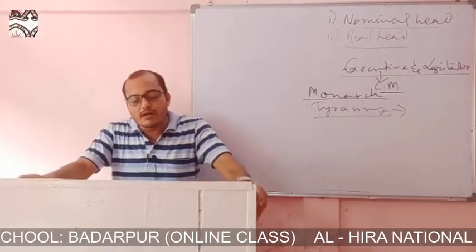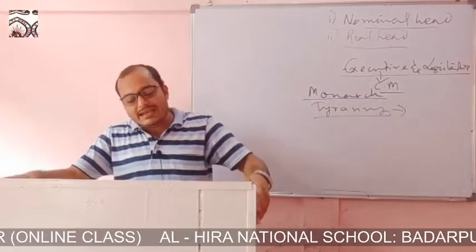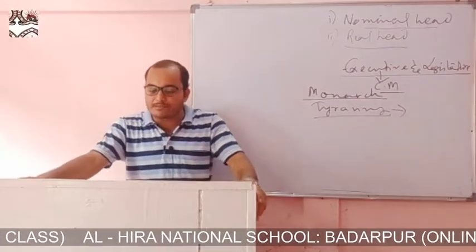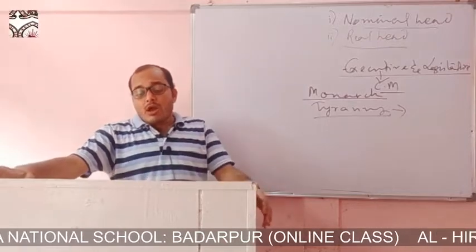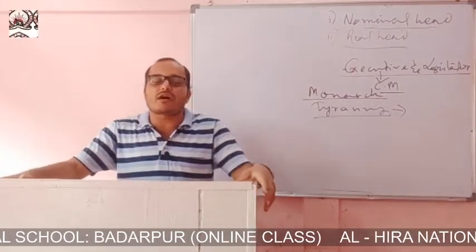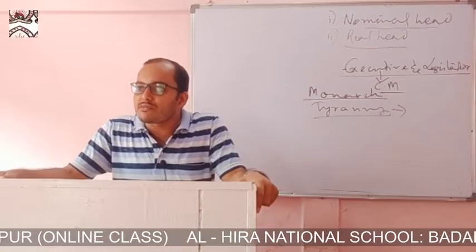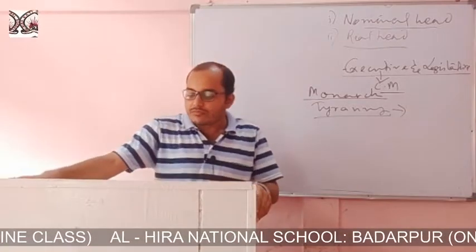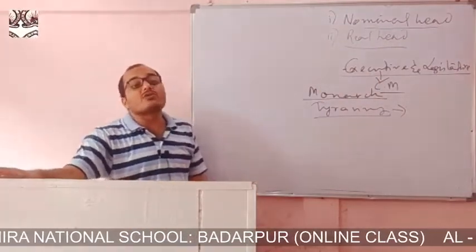Now, merits of the parliamentary form of government. In this type of government, the merit is proper understanding, good cooperation and cordial relation between the executive and the legislature. Government cannot act against the interest of the common people, as the executive remains responsible and accountable to the legislature.